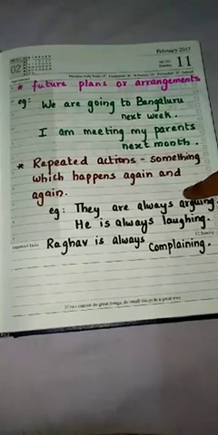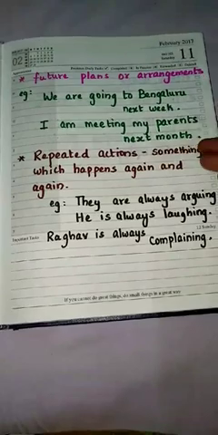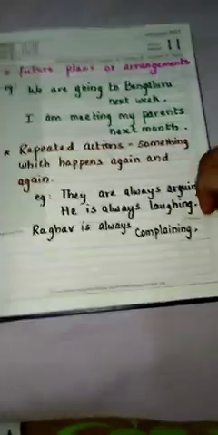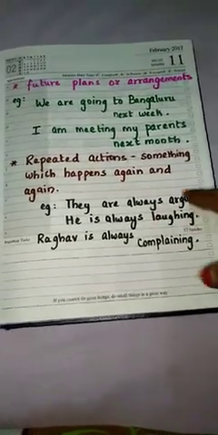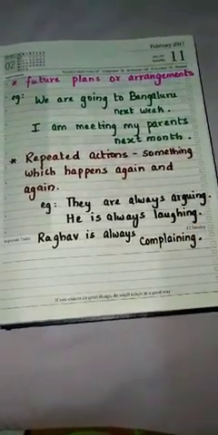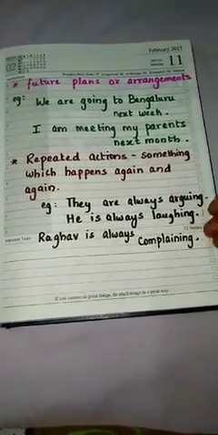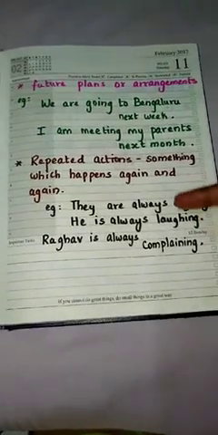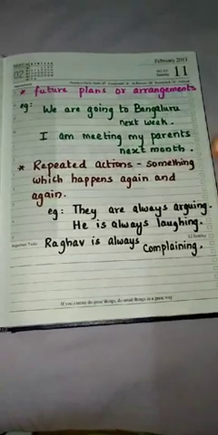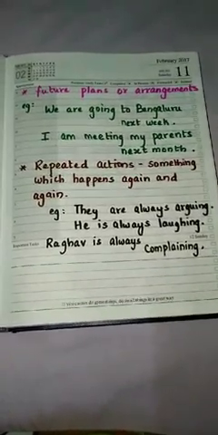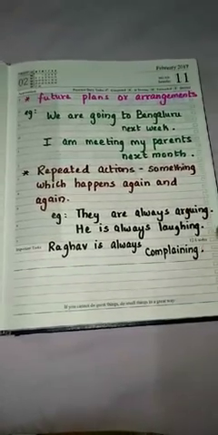Now see the next situation: repeated actions, something which happens again and again. For that you can use present continuous. See the examples here: They are always arguing, he is always laughing, Raghav is always complaining. So it is their nature, they used to do these actions again and again. To express such things you can use present continuous. For example, kids in a family always used to fight with each other, so you can say they're always fighting. Likewise, to express repeated actions you can use present continuous.